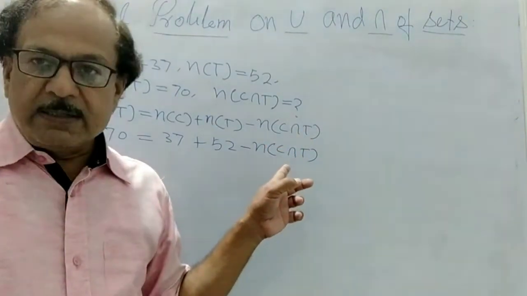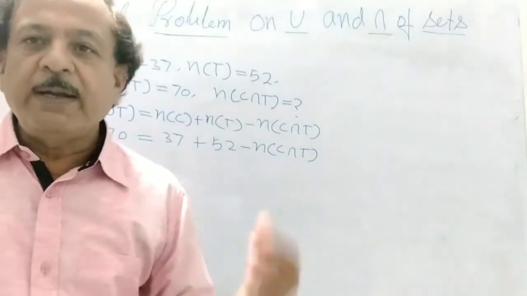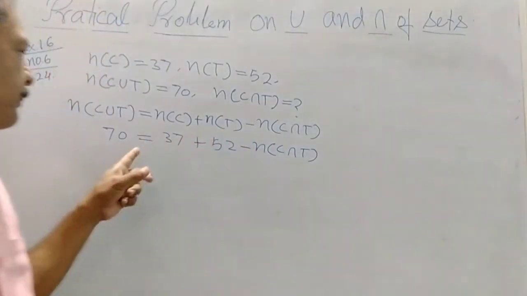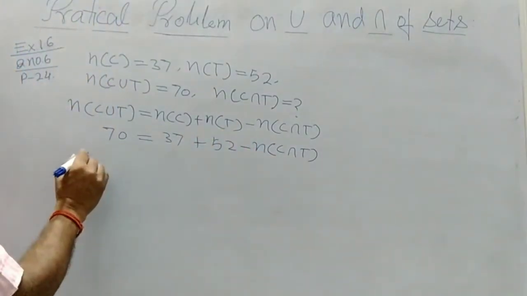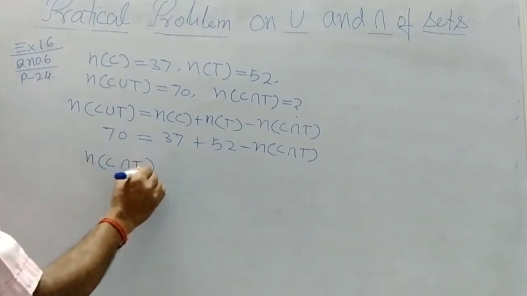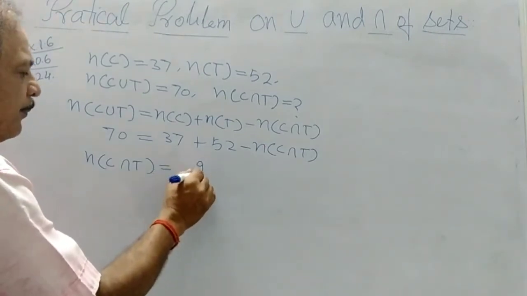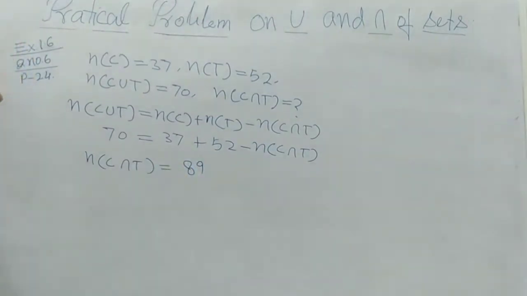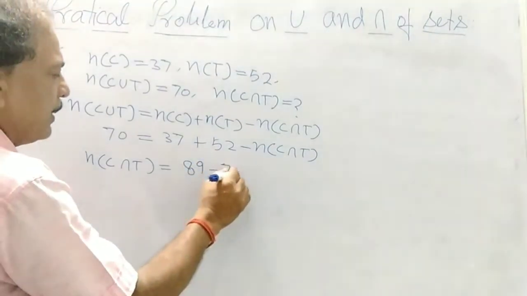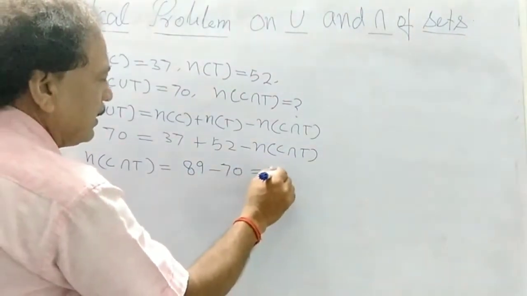So now let us see how many people like both coffee and tea. 37 plus 52 is 89, and 89 minus 70 will be 19.